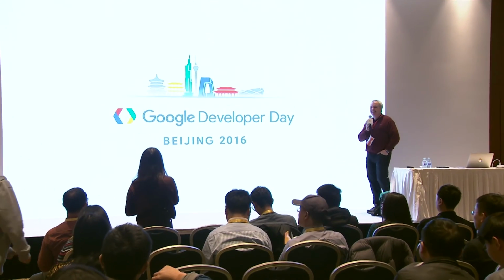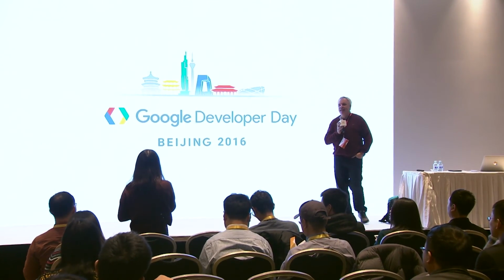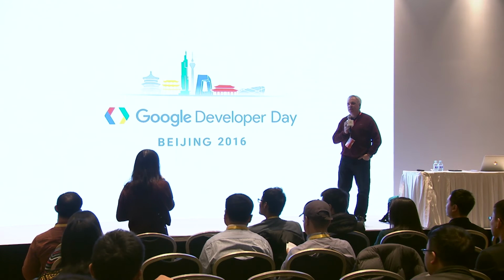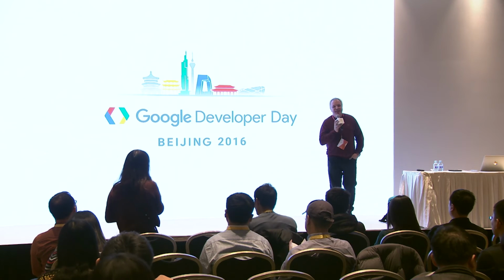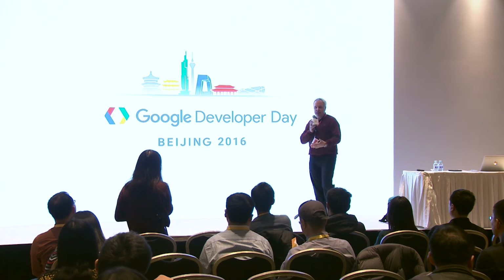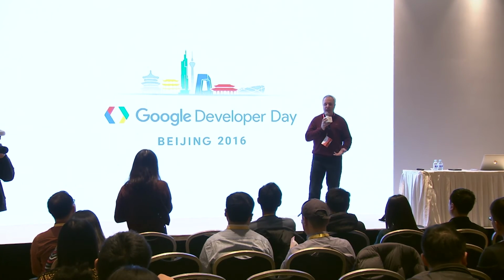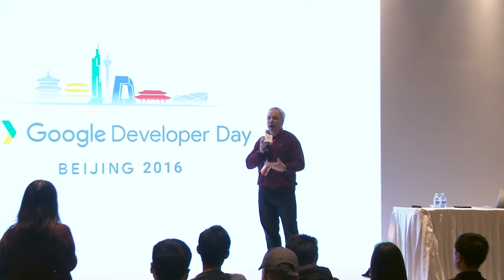Hello, sir. My question is, what's the difference between GCM and FCM? That's a great question. Just to repeat the question, what's the difference between GCM, Google Cloud Messaging, and FCM, Firebase Cloud Messaging? FCM grew out of GCM. There's no great difference between them at the moment. GCM was what we had first, and then when we released Firebase earlier this year, we migrated the namespaces from Google Cloud Messaging into Firebase Cloud Messaging.